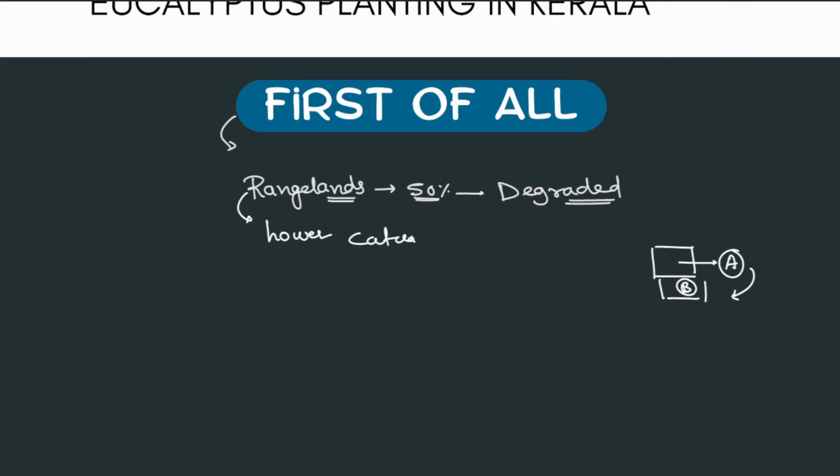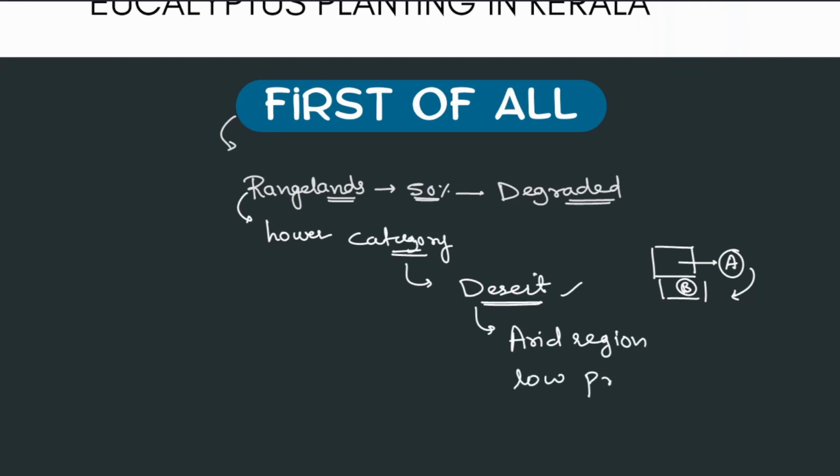Now we need to classify what this lower category is. So this can be a desert, or let's say an arid region with low productivity, overall low productivity.